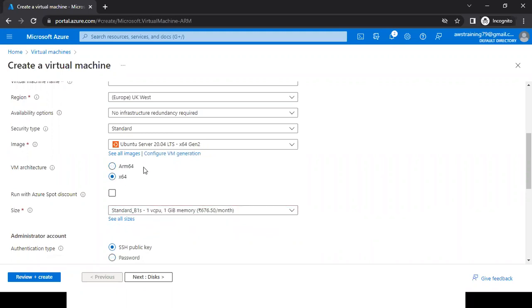Any more questions, Shiva? Anyone have any more questions? You can please let me know. Otherwise we'll move forward and learn how we can connect to our machines.